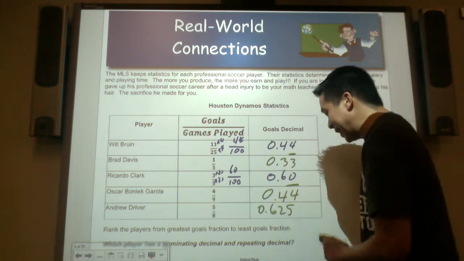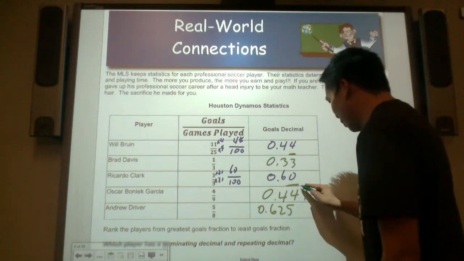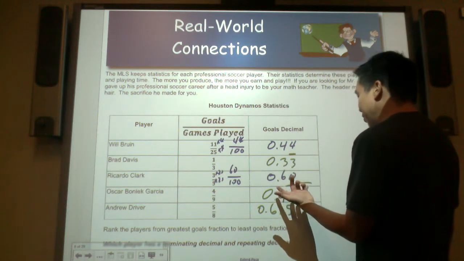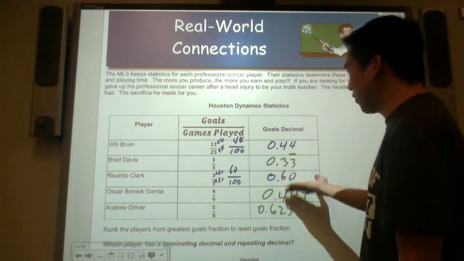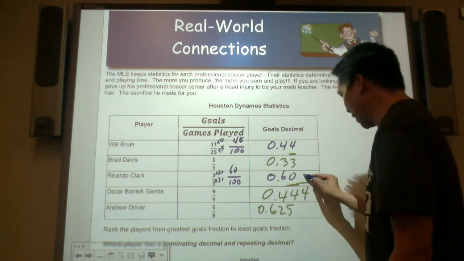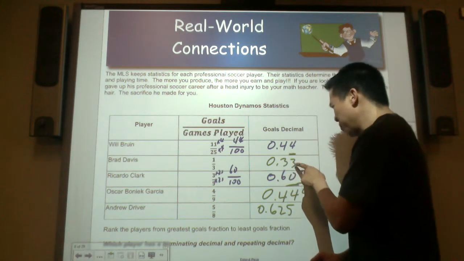Remember, this is repeating. So that's really 0.444, and add another 4 in the ten-thousandths place. If it's that way, I'm going to turn every one of these into the thousandths place. 6 with a placeholder, annex a 0, 600 thousandths. 33, do I put a 0? Nope.